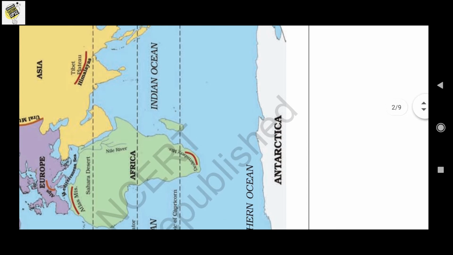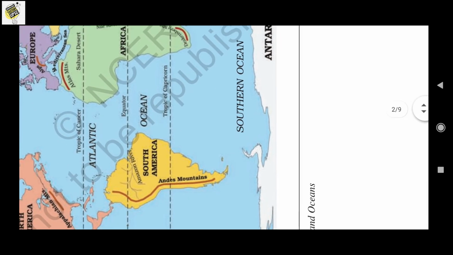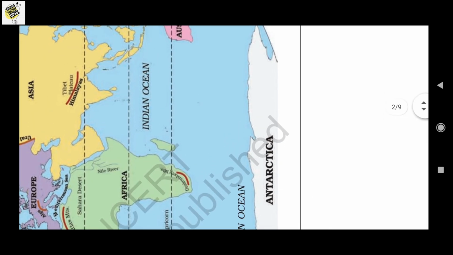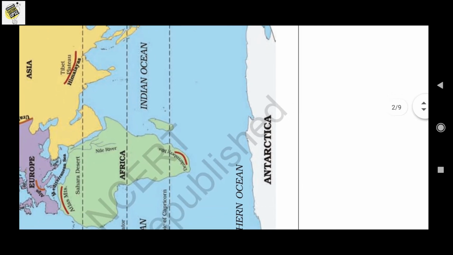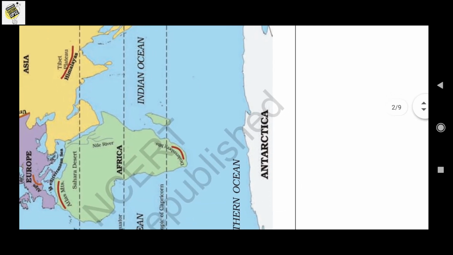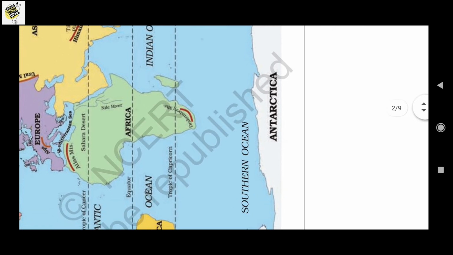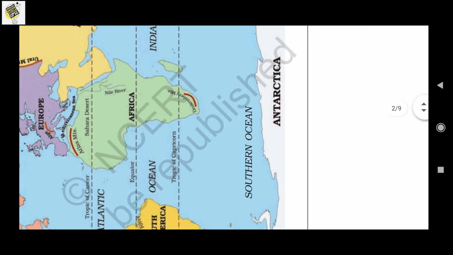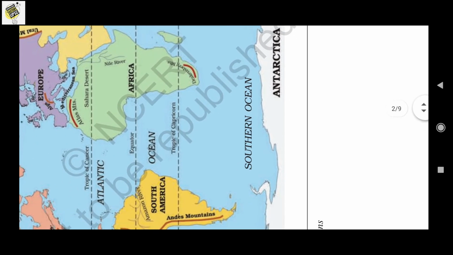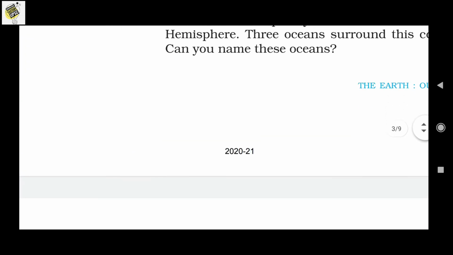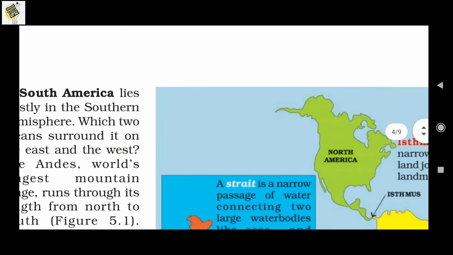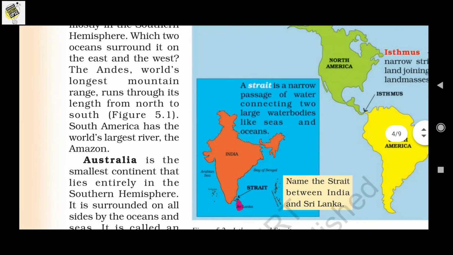And Antarctica, as we see, is full of white color, that means it is entirely covered with hard ice sheets and there is no permanent human settlement we can find on Antarctica. But there are so many countries that have research stations in Antarctica. India also has research stations in Antarctica, and the names of the research stations are Maitri and Dakshin Gangotri. Okay, so is that clear?